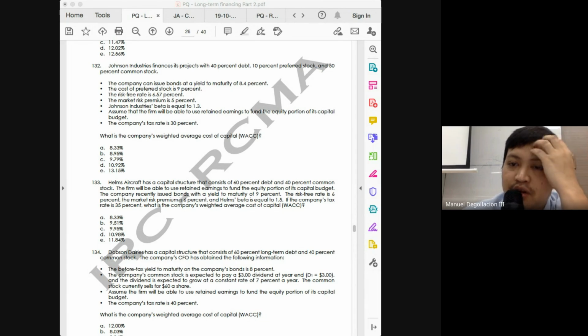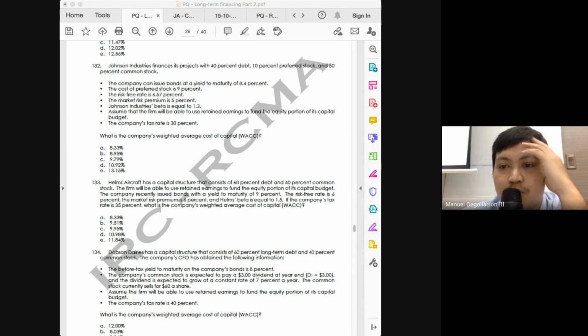Next, cost of preferred is already given, 9%. Cost of preferred is not after tax, so you simply multiply 9% with its weight. How much is the weight of your preferred stock in your capital budget, class? 10%? Where is that? First part of the problem, 10%. Okay, so 9% times 10%.